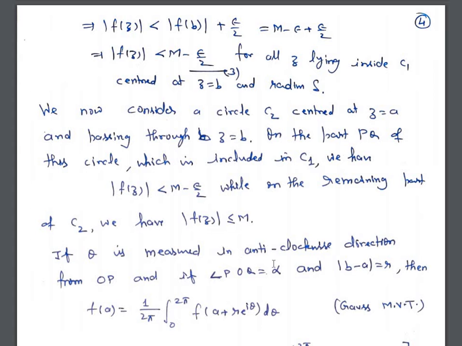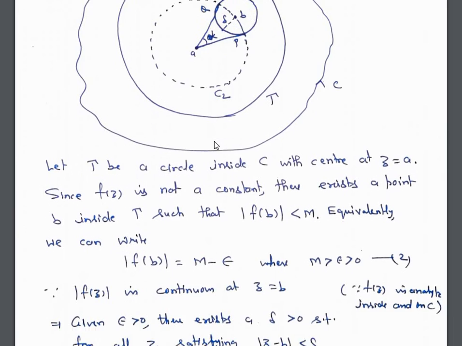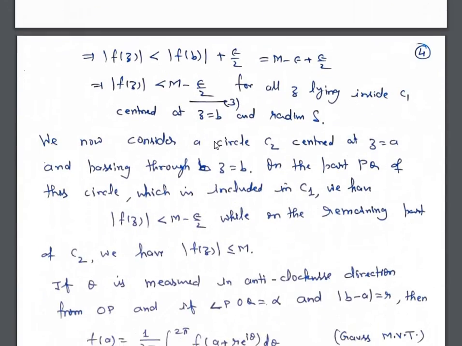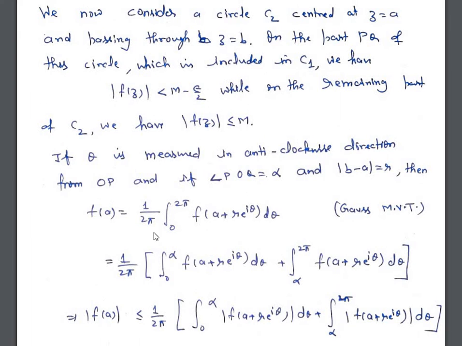Now if theta is measured in anti-clockwise direction from OP, and if angle POQ is equal to alpha and mod of B minus A is equal to R, so suppose that this angle is alpha, then we make use of Gauss mean value theorem, which has been proved earlier. f(A) is given by 1 upon 2 pi, integral 0 to 2 pi, f(A plus R e to the power i theta) d theta.